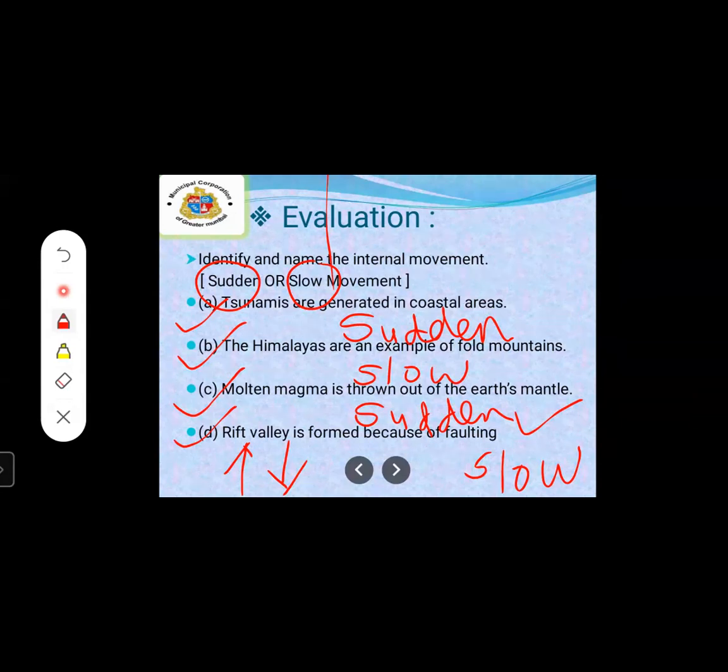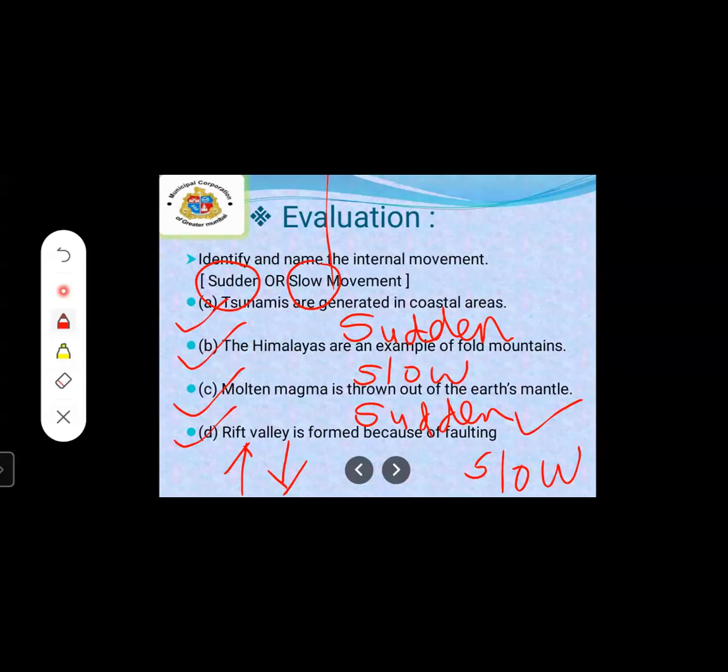And after that we studied slow movements and sudden movements. Slow movement means what? It occurs continuously, like the formation of mountains and continents. And sudden movements mean what? In the form of events, suddenly happening, like volcanoes and earthquakes. These are the examples.